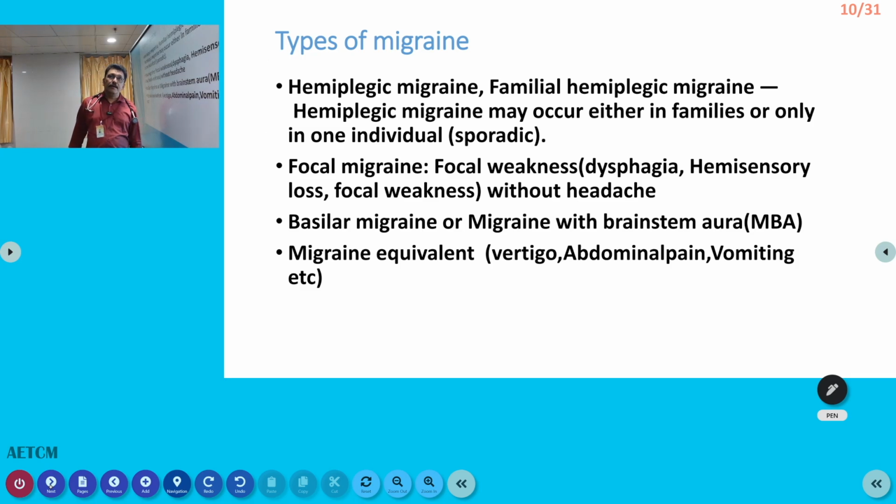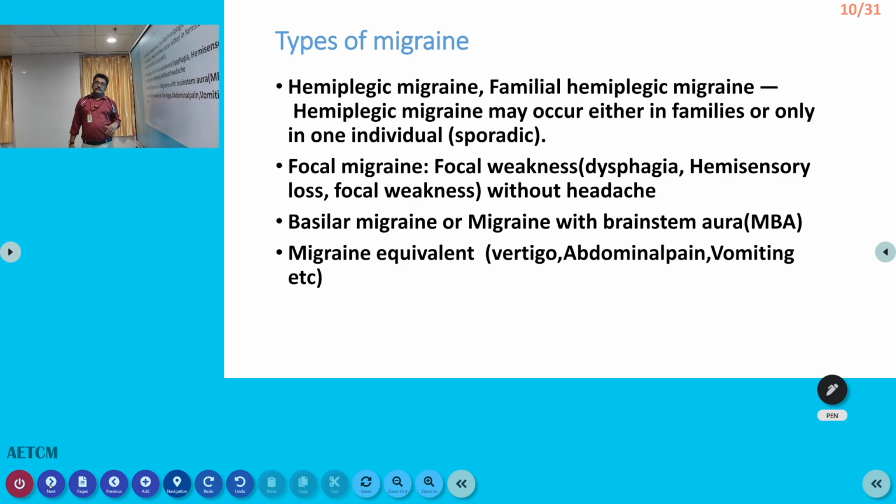Now, hemiplegic migraine is another condition. The patient comes with migraine with one-sided weakness. Focal weakness is seen in many patients. Focal sensory loss is there, and it can occur with or without headache. Basilar migraine is like brainstem stroke; they can have symptoms of brainstem stroke.